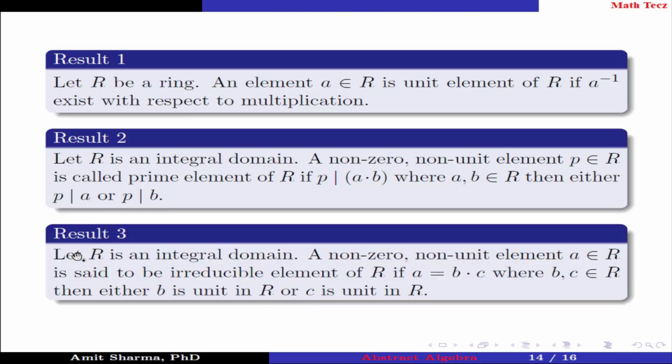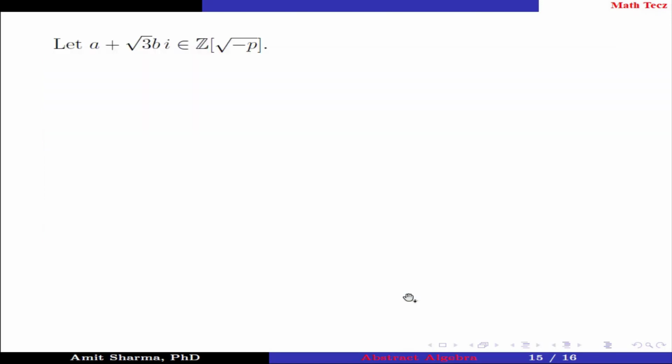Result number 3. Let R be an integral domain. A non-zero, non-unit element A belongs to R is said to be an irreducible element of R if A can be written as B times C, where B, C belong to R, then either B is a unit in R or C is a unit in R.